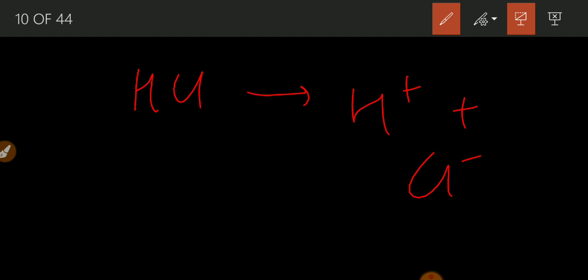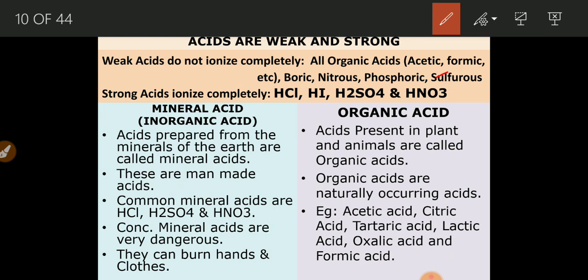It means there is a complete ionization of HCl in the water, and hence H plus ions are more; as H plus ions are more, it is called a strong acid. Other examples of strong acids are H2SO4 sulfuric acid, HNO3 nitric acid, HI that is hydroiodic acid, and HCl hydrochloric acid.